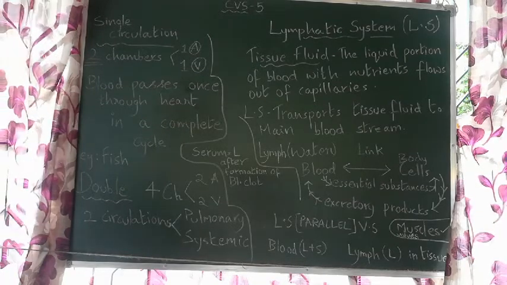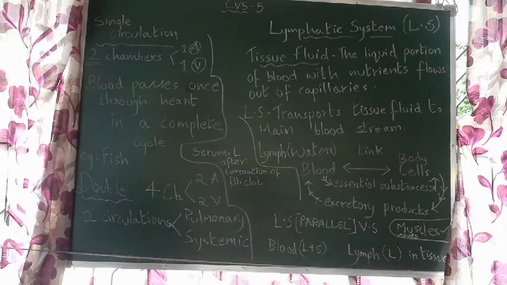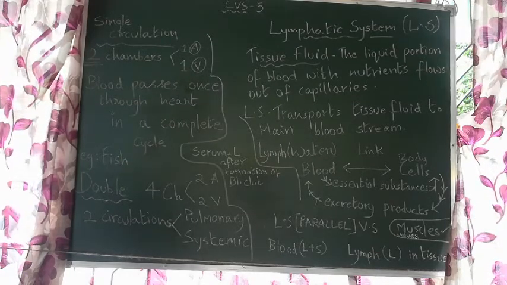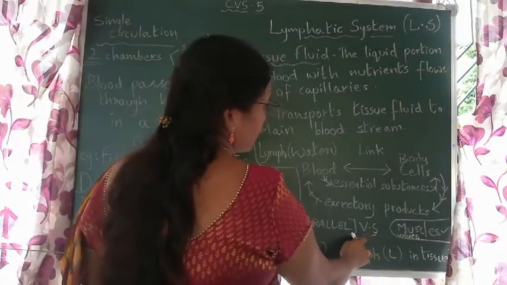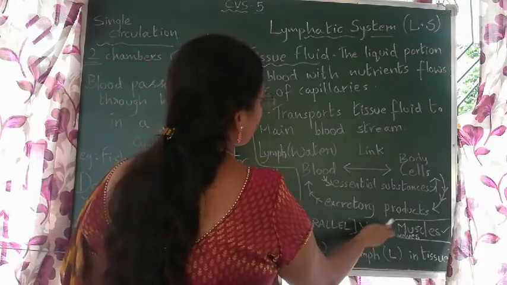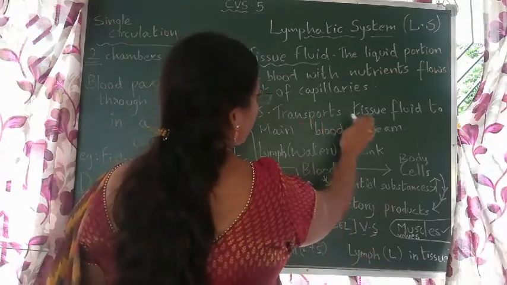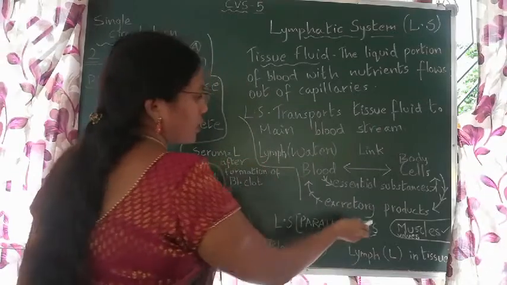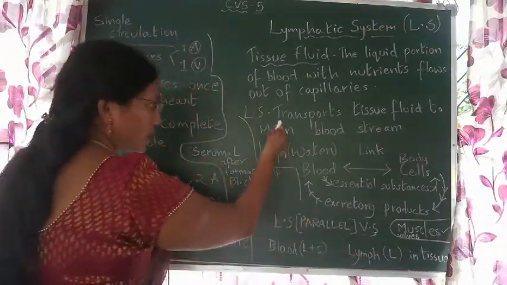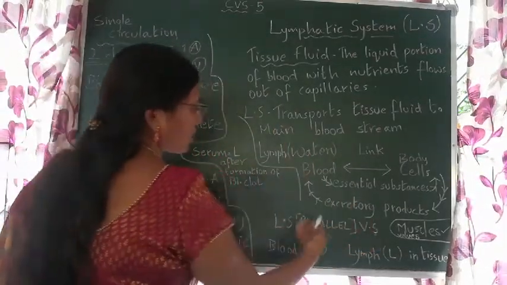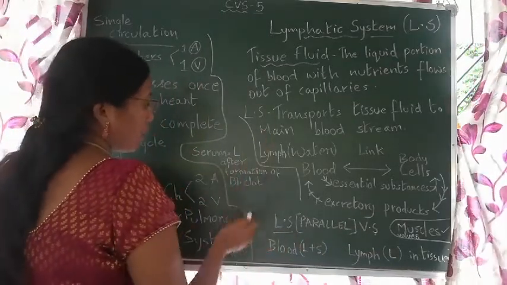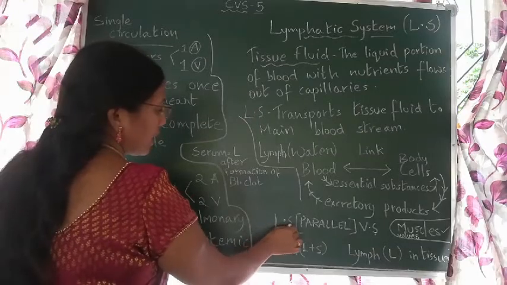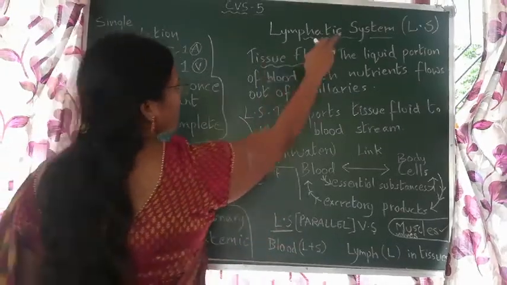Very well, it is draining the impure blood, that is right, and also it is transporting this tissue fluid. This venous system, VS is for venous system, is also transporting tissue fluid to the mainstream blood. So who is doing this function along with this venous system? There is another system which we have been discussing now, that is the lymphatic system. LS is for lymphatic system, written there, okay.